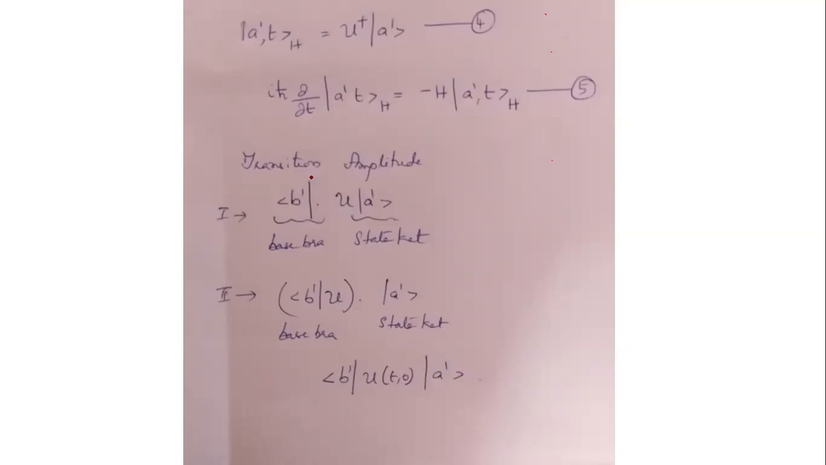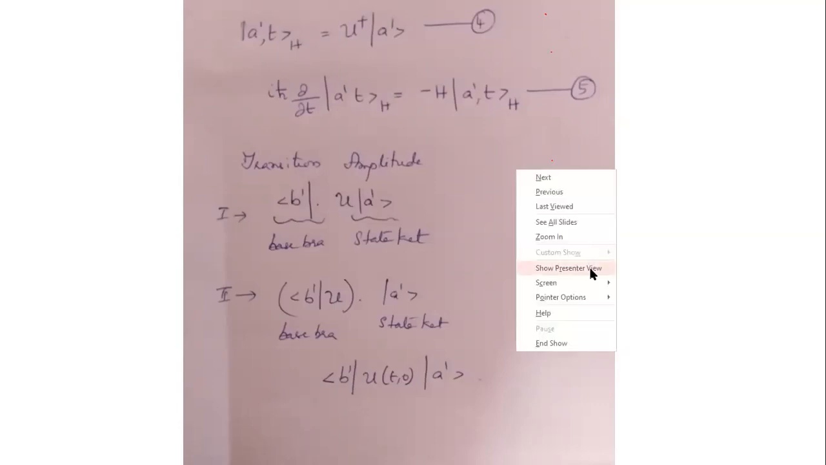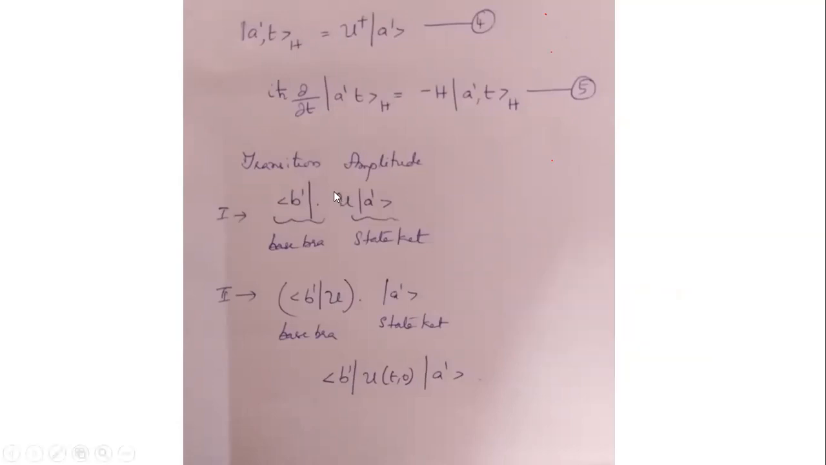So in Schrodinger's picture, the state at a time t is given by U ket a prime. I'll show you. You can see this is actually the Schrodinger's.